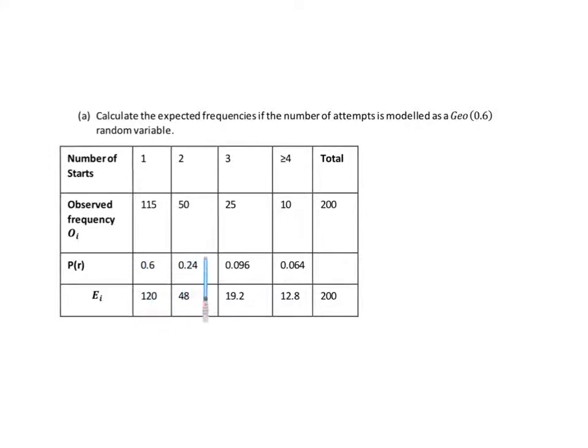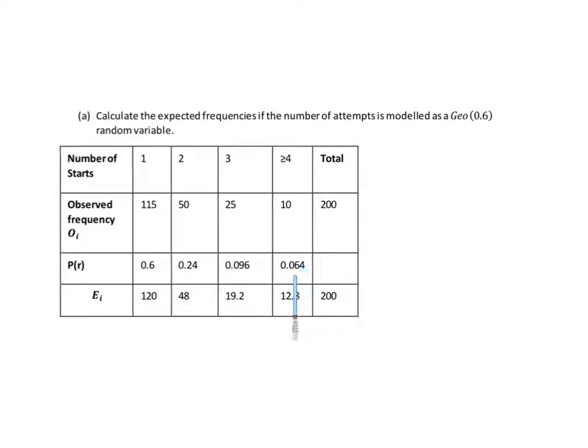To have it on the second start, the probability would be 0.4 times 0.6, so 1 failure times 1 success. If I need 3 starts, it would be 0.4 times 0.4 times 0.6. And then this, because it's 4 or above, we need all of these to add up to 1.